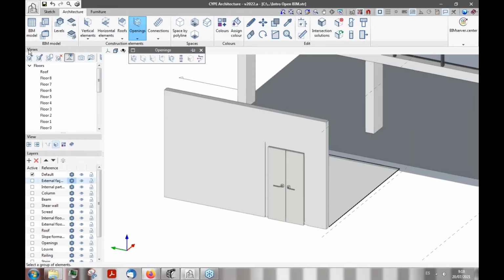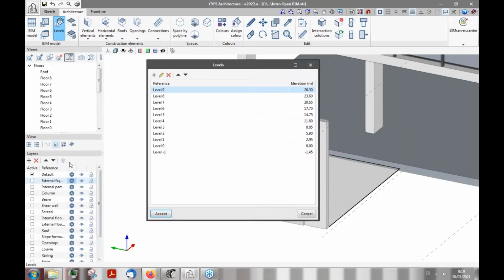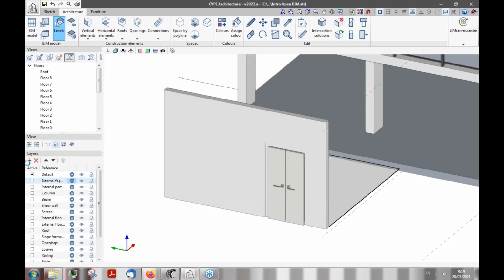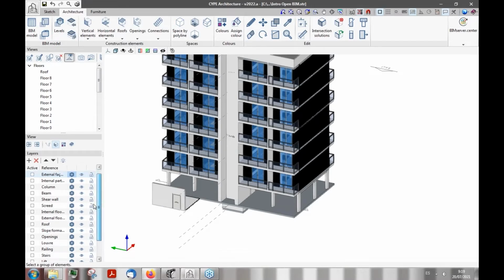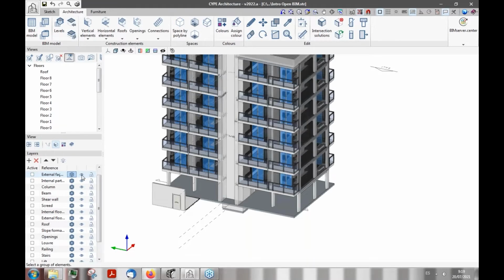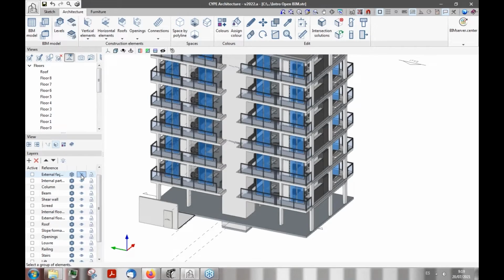As you can see here, we have many views that are related to different floors that we have here in the levels tab. And at the same time, we also have the layers. As you may imagine, like in many other drawing programs, we can group all the different elements into layers, so it would be easier for us to handle our 3D modeling. Like, for example, right here, we can set to transparent, or we can directly block or turn into invisible all the different elements that are inside that very same layer.